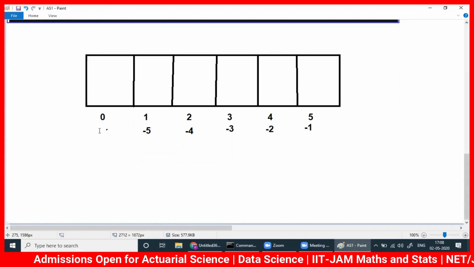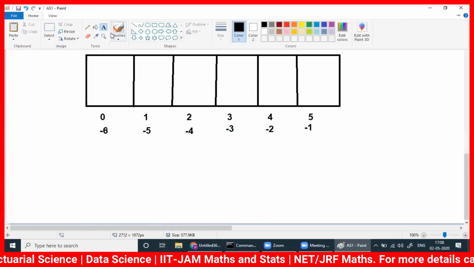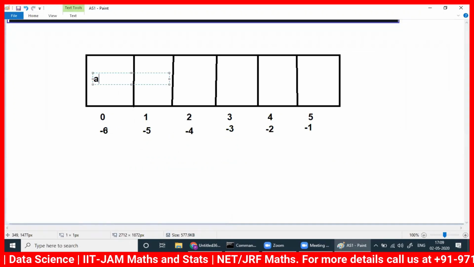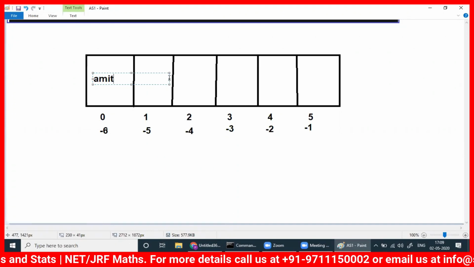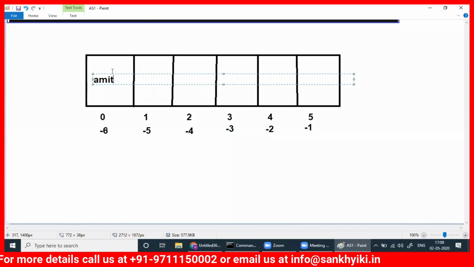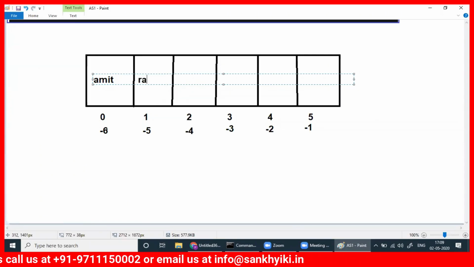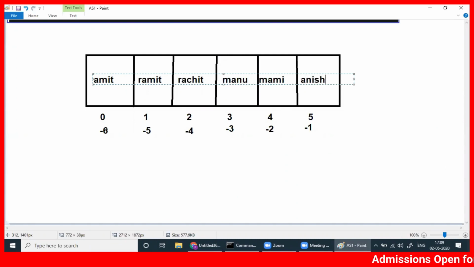This is like giving roll numbers. Suppose I make a list and I write the names Amit, then Ramit, Rachit, whatever.